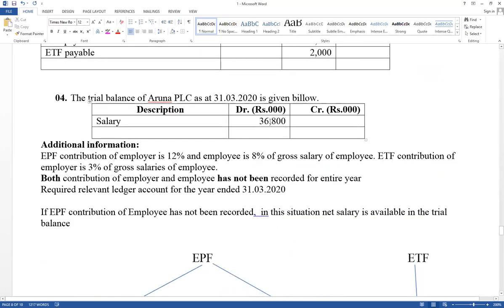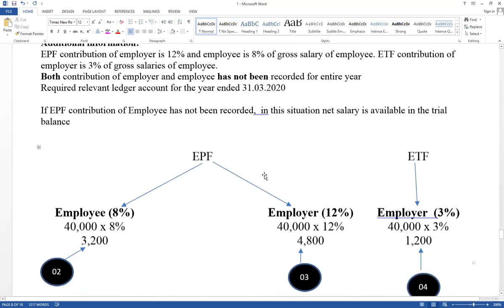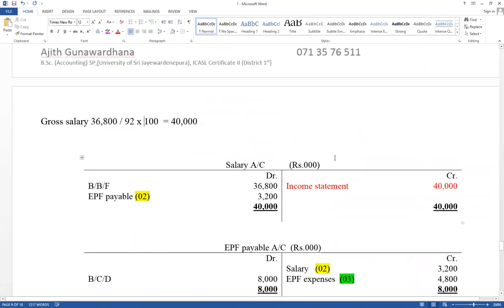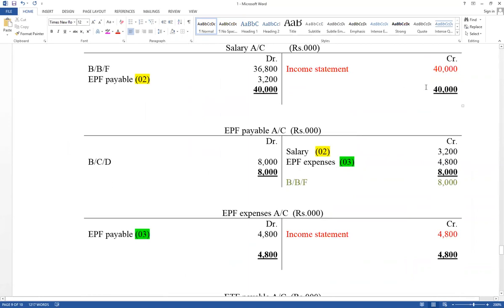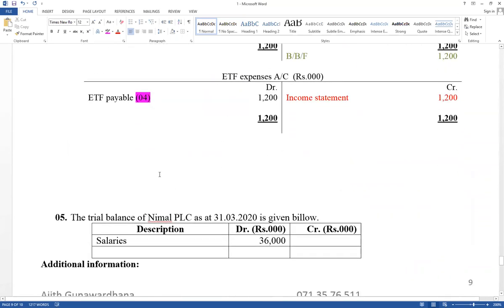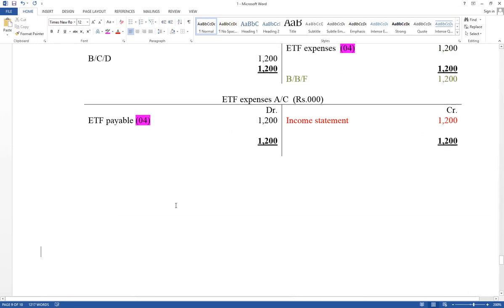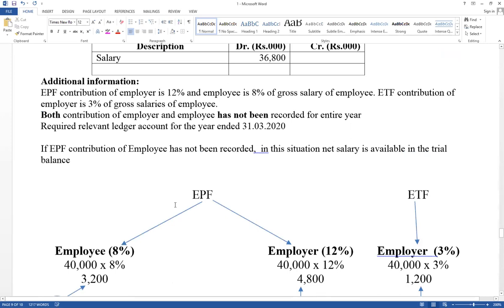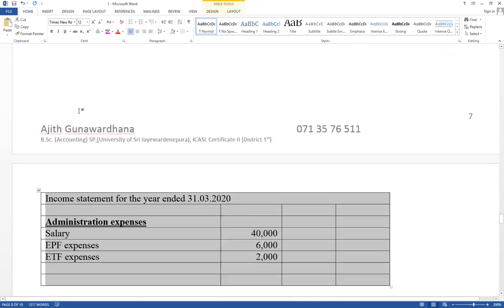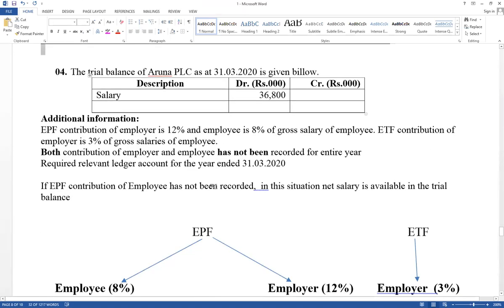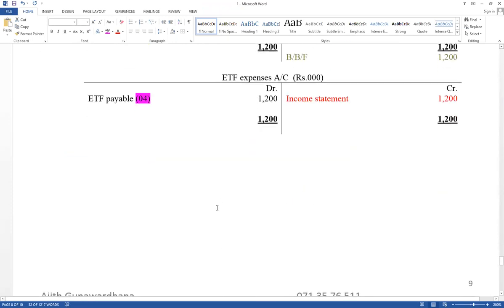The trial balance values should be recorded as balance brought forward. Step number 1 is recorded, then the balance part should be done. Normally 4 steps should be done. Then think how to disclose on the financial statements. There are 5 marks available, 3 for expenses and 2 for liabilities. Therefore you have to know how to disclose in the income statement as well as the financial position: in the income statement under administration expense, as well as in the financial position under current liability.